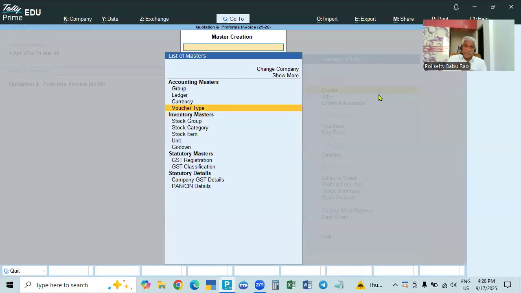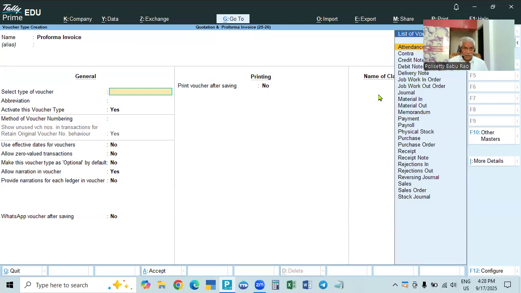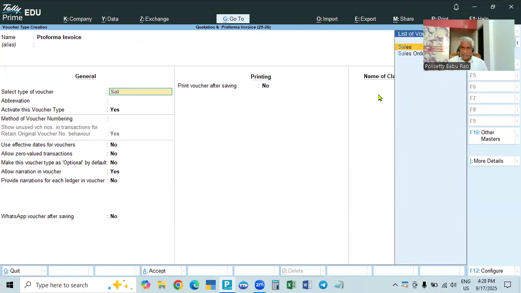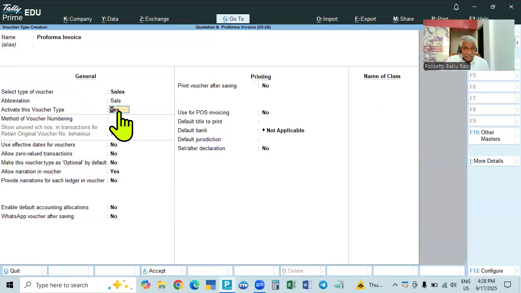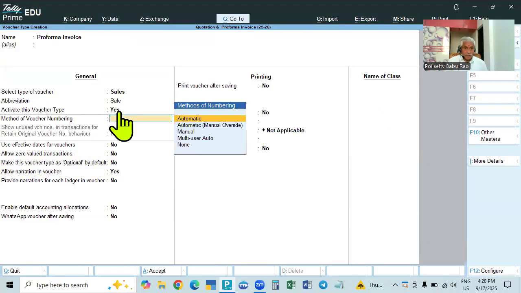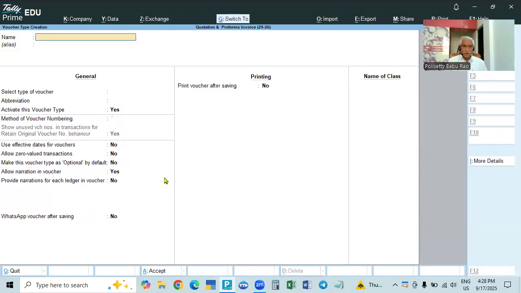But instead of that, now we create a separate voucher type. So here in voucher type, we will create proforma invoice. It will be under sales only. See, sales is activated here. That is why it is not activated there, only open. Okay, and automatic and everything. This is also optional. So in this case, make this voucher type optional by default. So it is to be made optional. So now it is open.